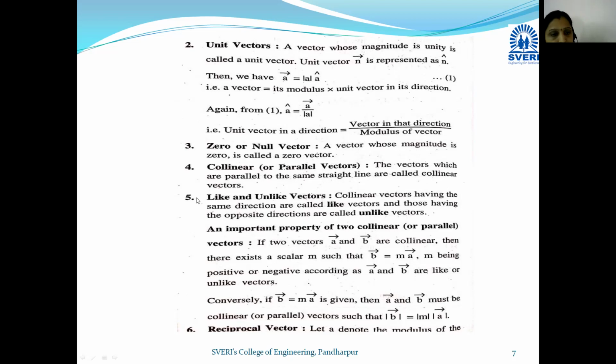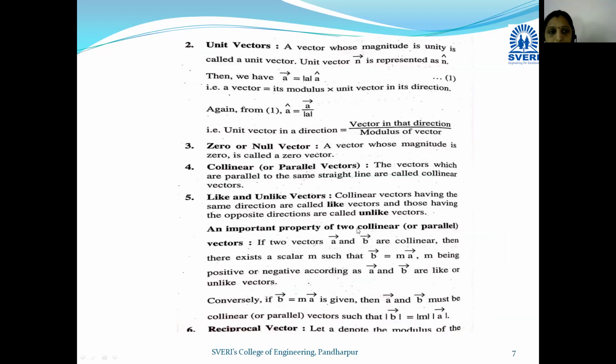Next type is like or unlike vectors. Collinear vectors having the same direction are called like vectors. If two vectors are collinear and their direction is the same, then we call those vectors like vectors. If the two vectors are collinear but in opposite direction, then these vectors are called unlike vectors.